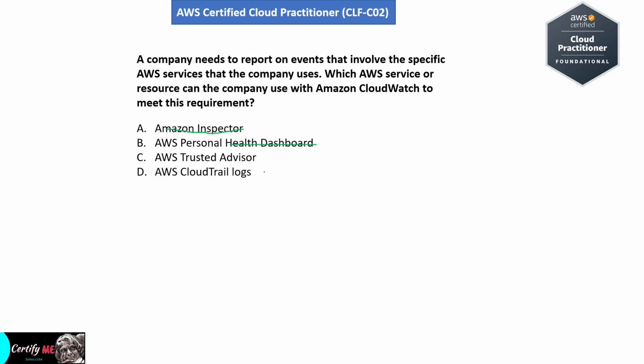Next see option C. AWS Trusted Advisor offers best practices recommendations, not event reporting. So option C also not suitable for this question. So option D, AWS CloudTrail logs records API calls and events for AWS services, useful for reporting. So option D is the right answer for this question. Next question.